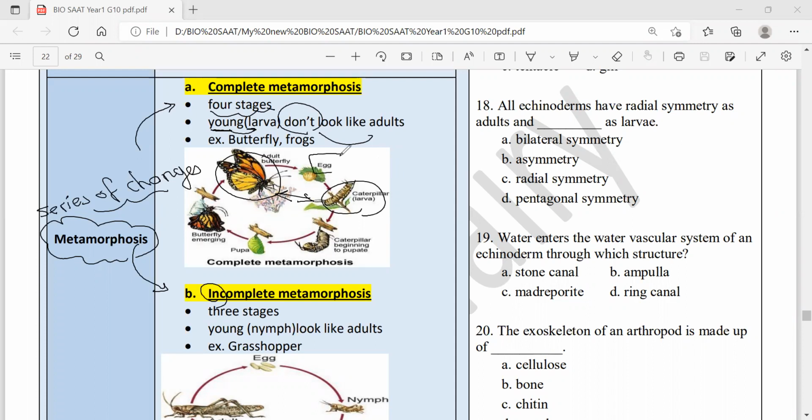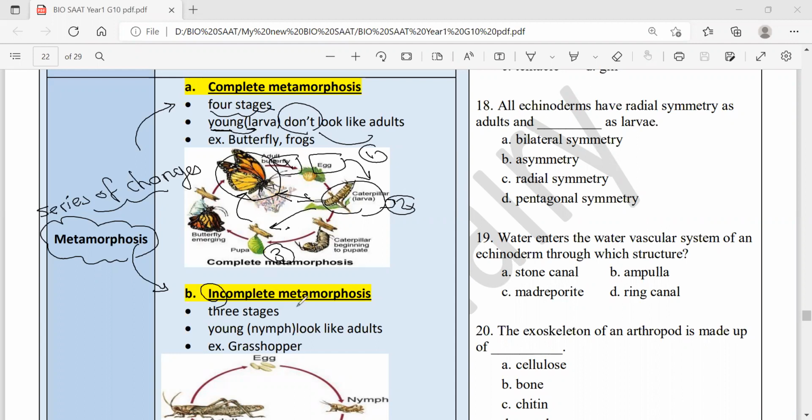The first is the egg, which hatches into a larva called a caterpillar. Then the caterpillar enters a pupa, the 3rd stage. When the pupa opens, it releases a beautiful adult. So 4 stages: egg, larva, pupa, the 3rd stage, and adult, the 4th stage.